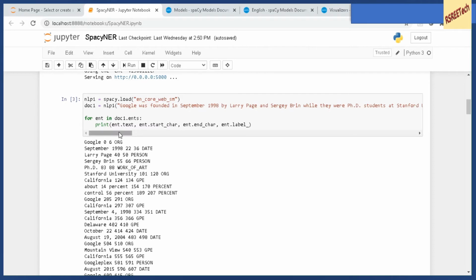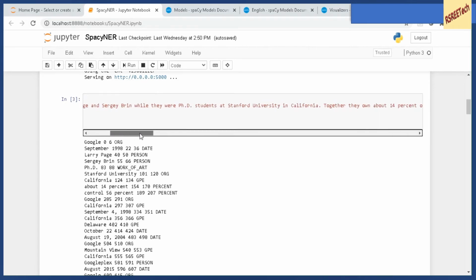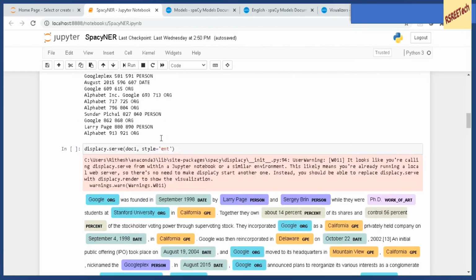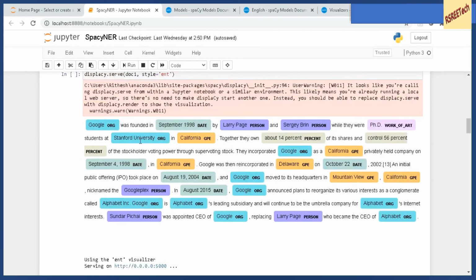So in this step I am giving this text. Google was founded in September 1998 by Larry Page and Sergey Brin. So I am giving this text as an input and I am doing entity recognition over here. If you look at the visualization, you can see over here that in the small model, Google is recognized as an organization, September 1998 is a date.